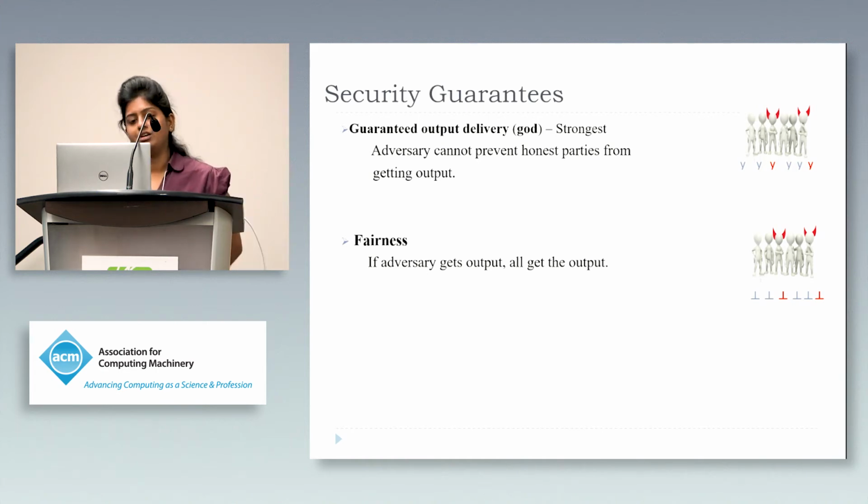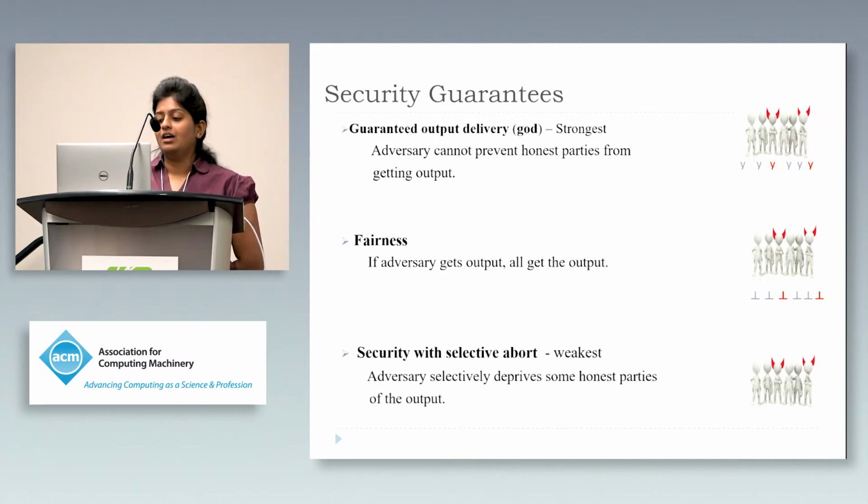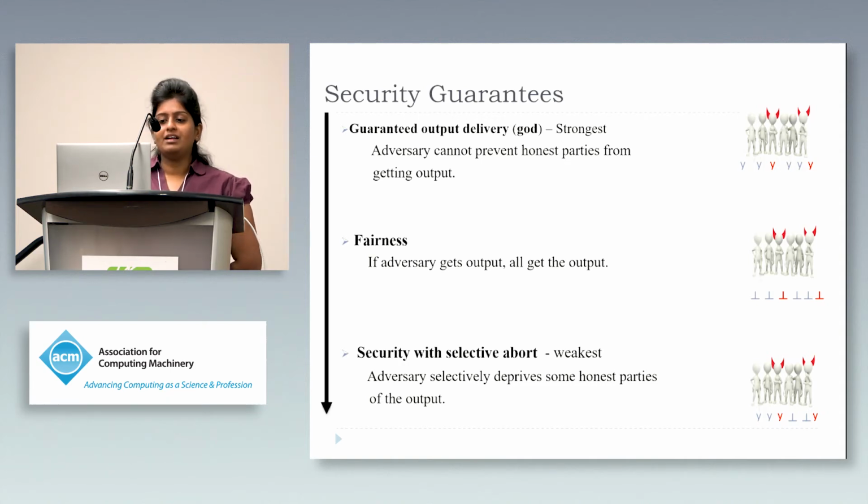Another important security notion that is widely explored is that of security with selective abort. In this setting, the adversary can get the output for himself and then strategically behave in a manner and deprive honest parties of output, or he may deprive everyone of the output. So the arrow mark indicates the implication from the strongest security notion to the weakest security notion. I'll be talking about the first two security notions in this talk.